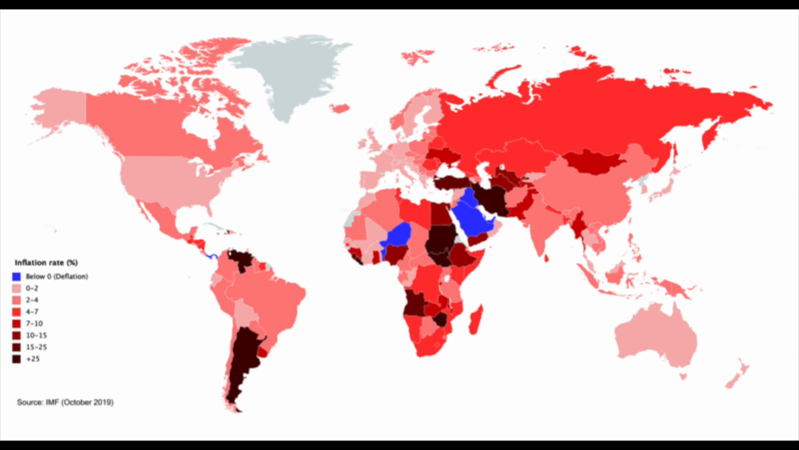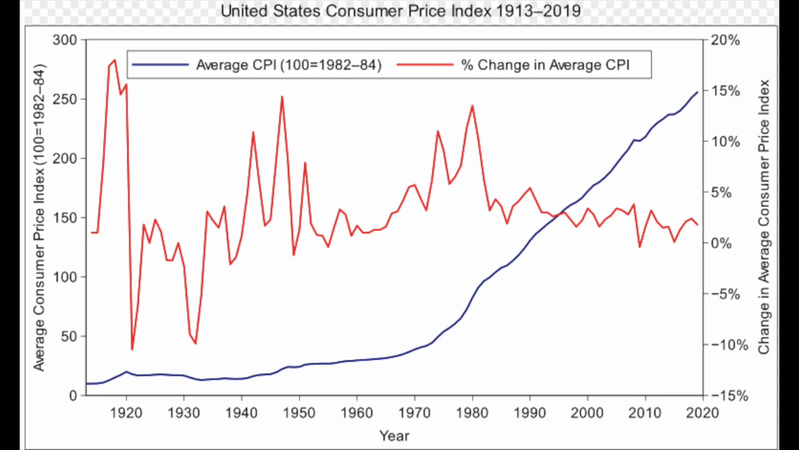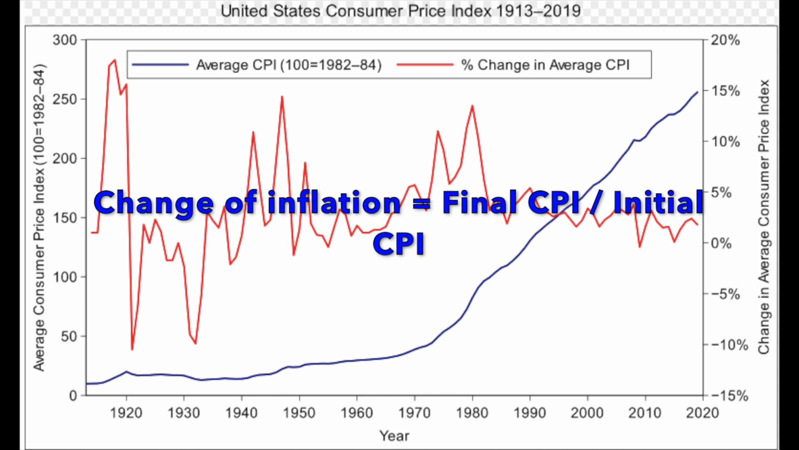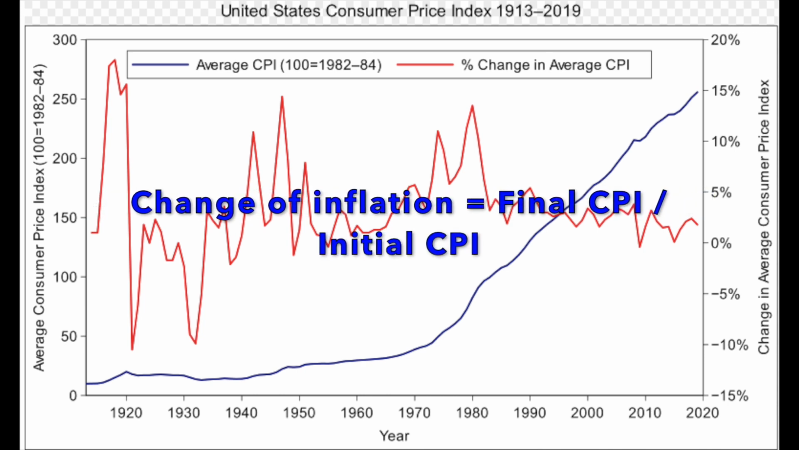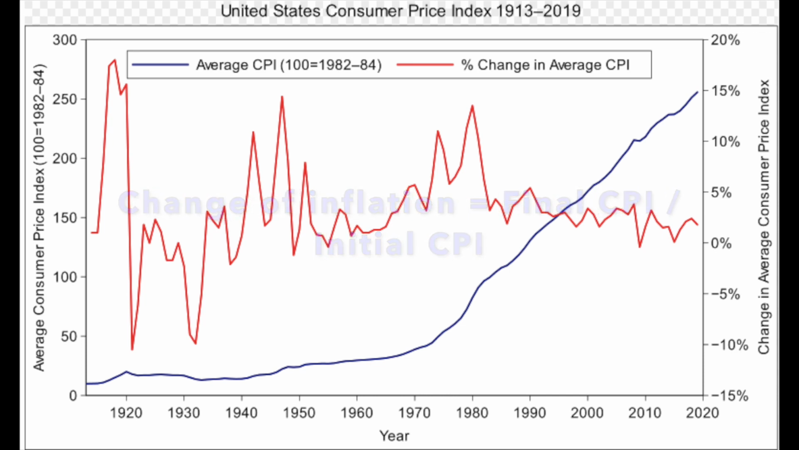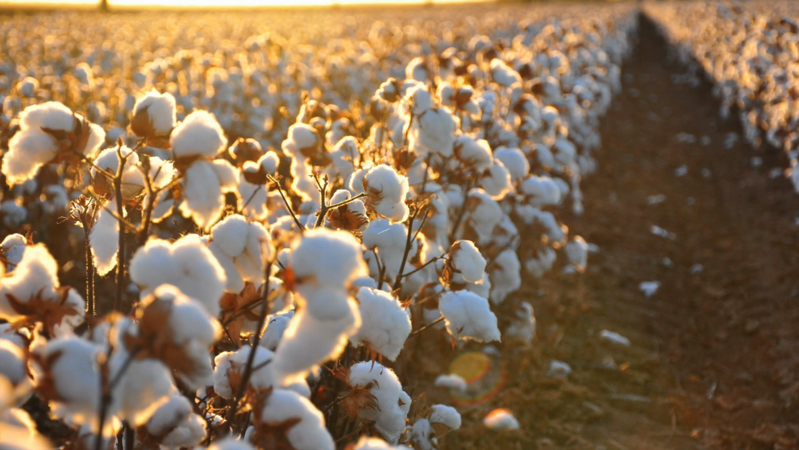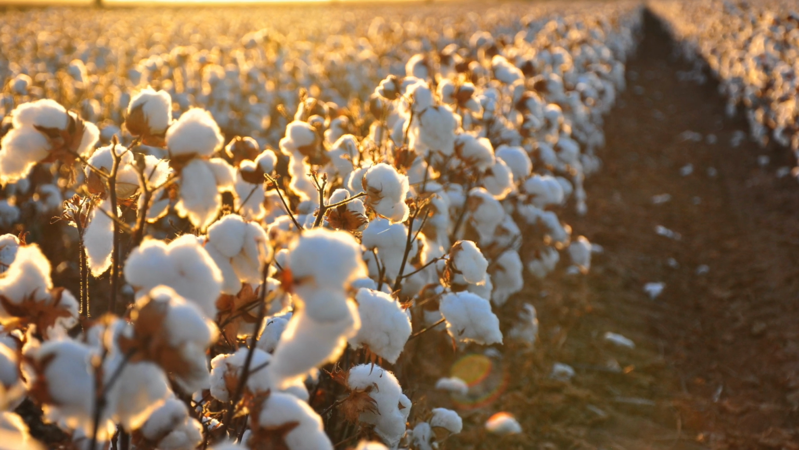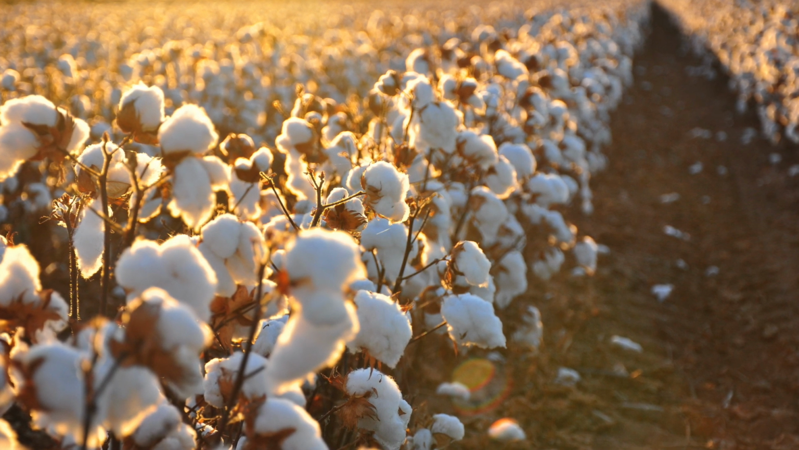The most common ways to measure inflation are the Consumer Price Index, the CPI, and the Wholesale Price Index, the WPI. Now, the US Bureau of Labor Statistics uses the CPI to measure inflation, and it records the prices of 80,000 consumer items each month, and this CPI will tell you the general rate of inflation. Now, the change of inflation can then be measured by the final CPI divided by the initial CPI value. Now, the Wholesale Price Index measures and tracks the changes in the price of goods before the retail level. For example, this will include products like cotton prices.